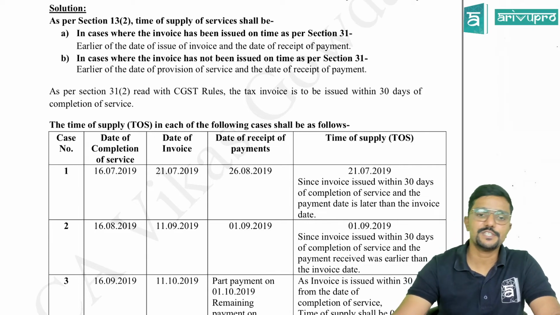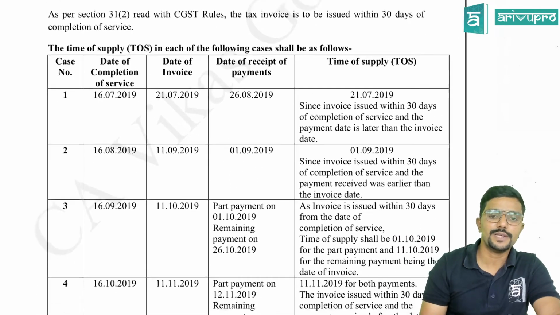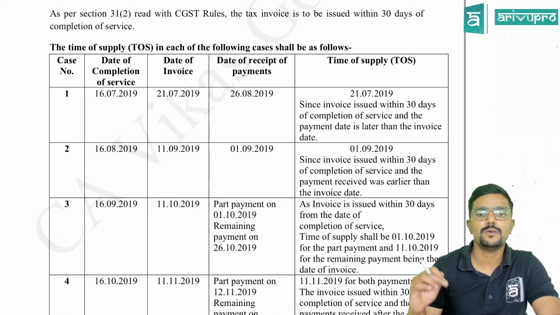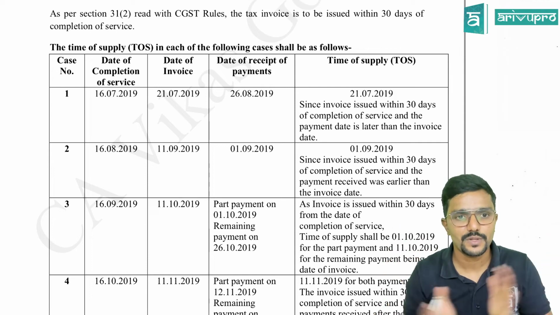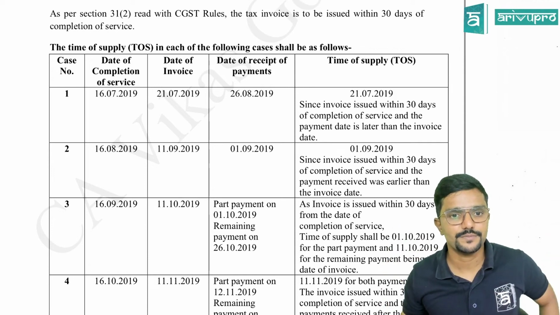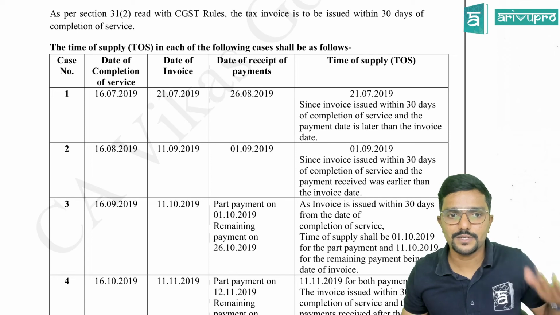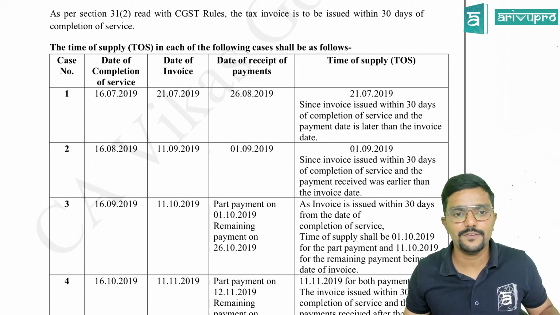So this is the explanation of provision. Now there are totally 4 cases which is asked. So we'll determine what is the time of supply. Pay attention, guys. Now, and forward charge. This is forward charge. Date of completion of service is 16th July, first case.